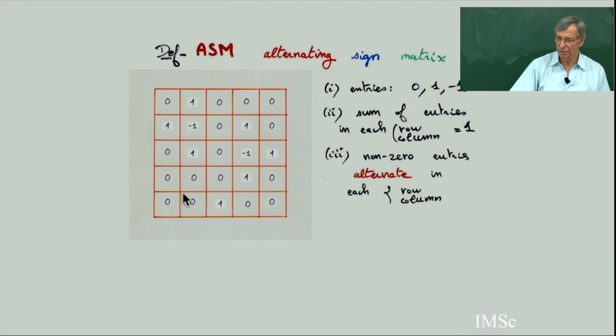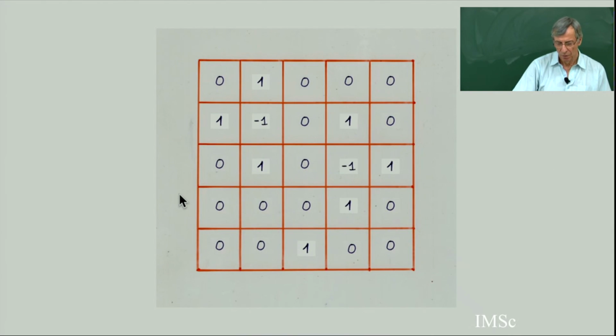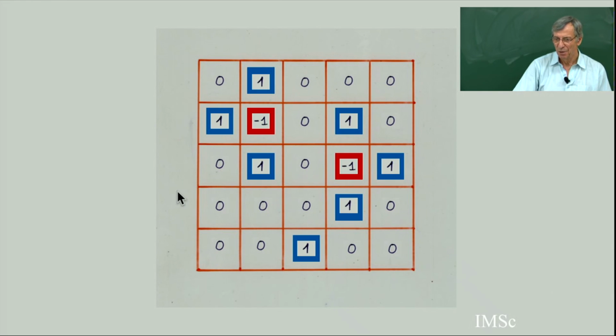This is a very famous combinatorial object. There was a famous conjecture on these alternating sign matrices, ASM. And if you prefer, to be in the spirit of the rewriting rule and Ansatz, I can replace the 1 by a blue, the minus 1 by a red, and the 0 by a white.